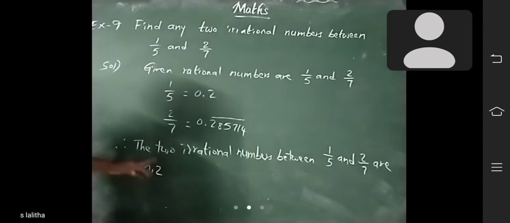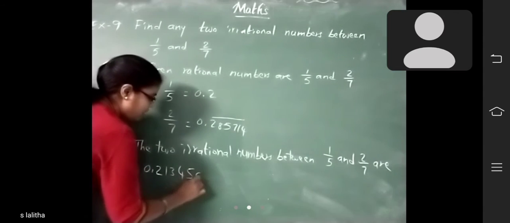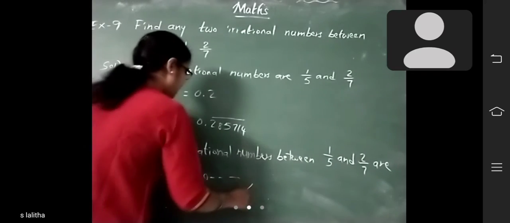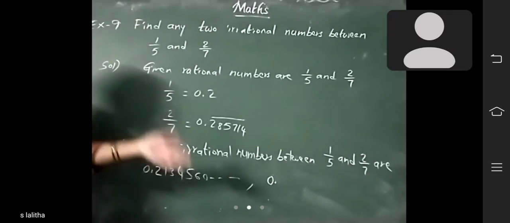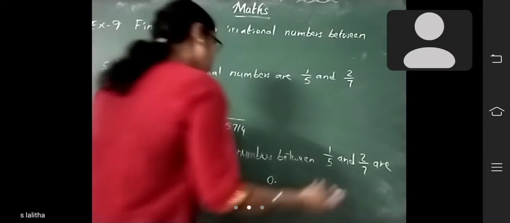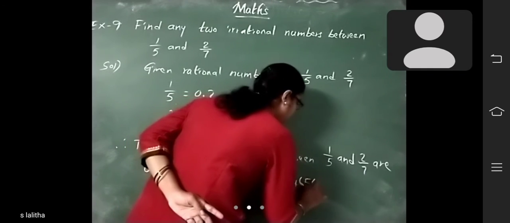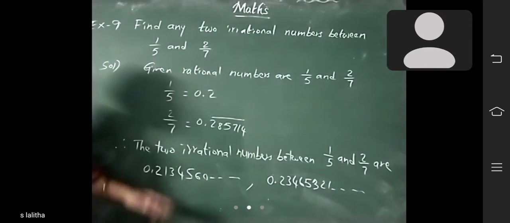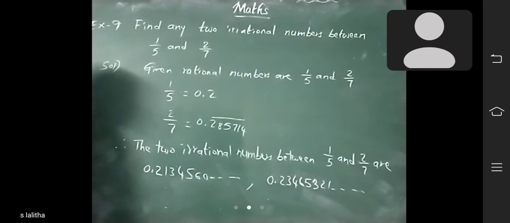After that, 0.2134560, and so on, like that. And next, 0.21 after that 22, 23, 24, like that. You can write as you wish, 0.2346532 and so on. Like that, you can write so many irrational numbers. Okay, ma'am? Come on, write.